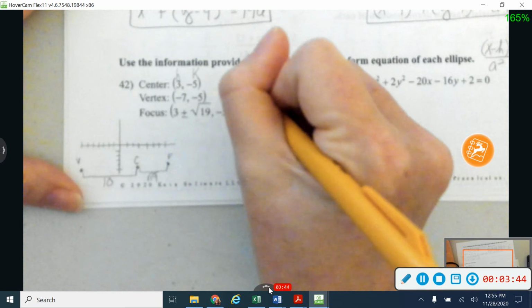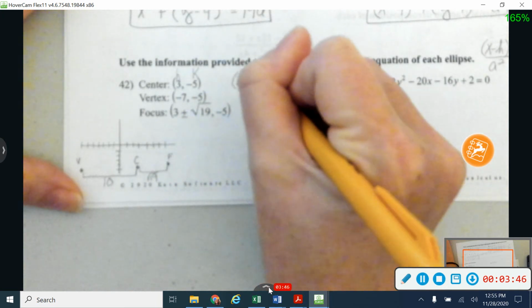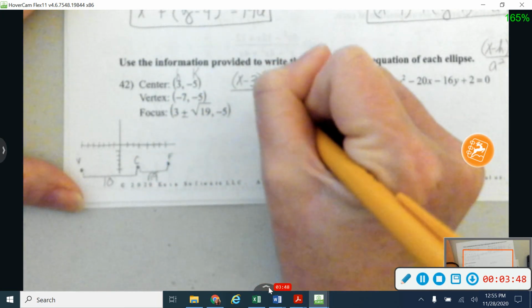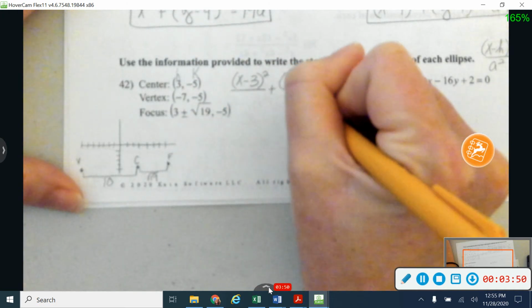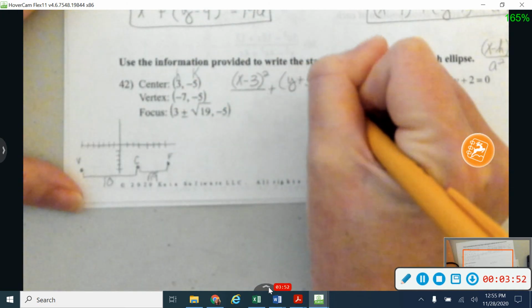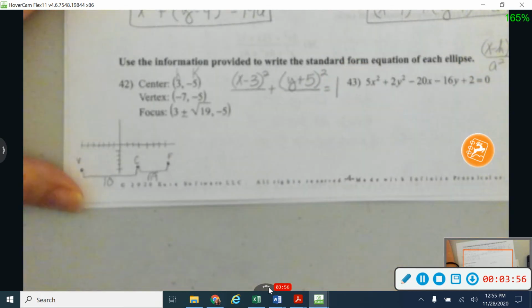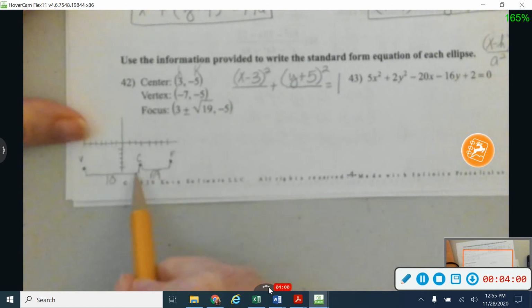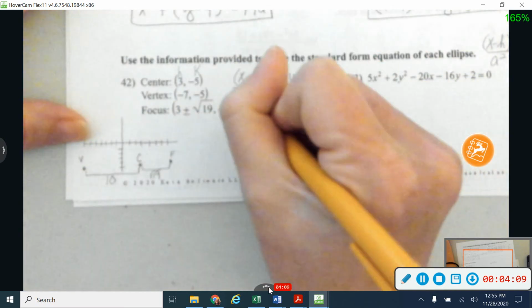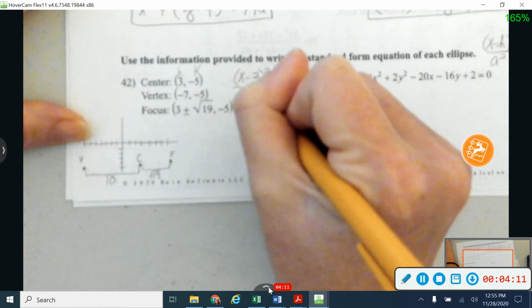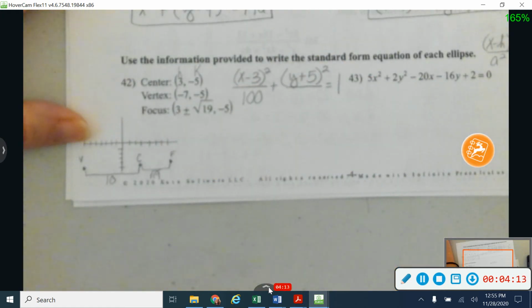So let's start plugging in some stuff that we know here. I know H is 3. And I know that K is -5, so I'm going to make that a +5. And an ellipse is always equal to 1. Okay, let's see here. I also know the distance to a vertex right here is 10. So that's going to be my number that's underneath x, since I'm going left and right 10. So 10 squared gives me 100. So I'm going to go ahead and plug that in.